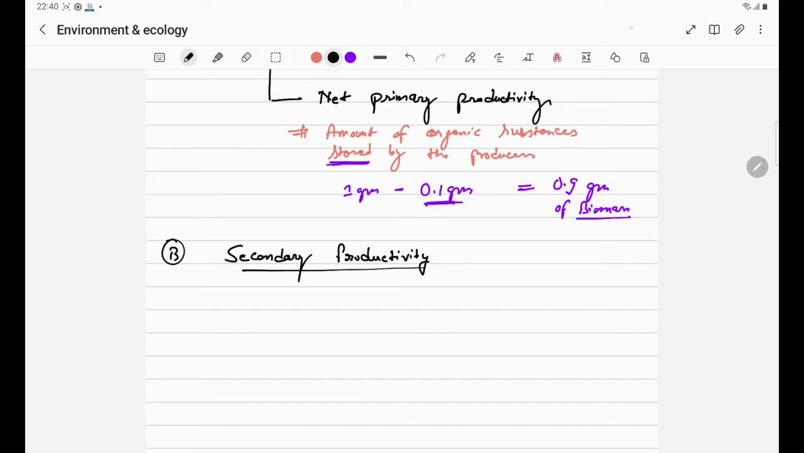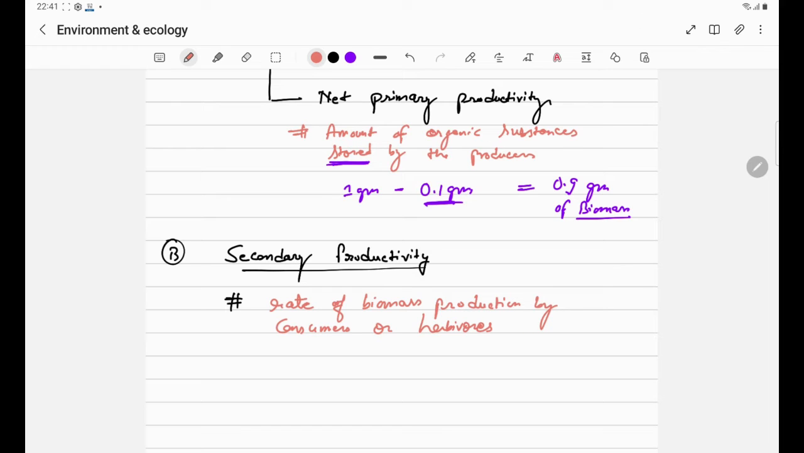So it is concerned with the consumers of autotrophs. Secondary productivity or secondary production is the generation of biomass, or we can say that the rate of biomass production by consumers or herbivores.